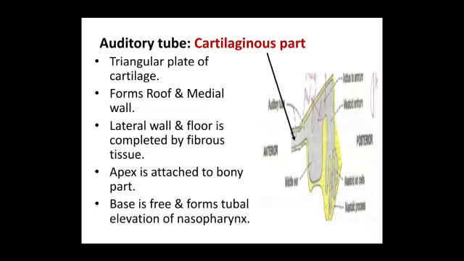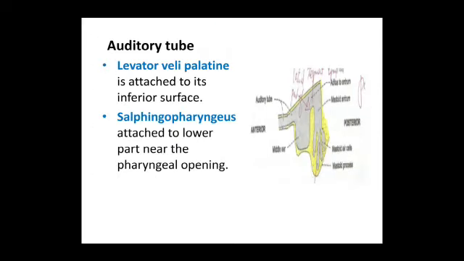It is triangular in shape. It forms the roof and medial wall. Lateral wall and floor are completed by fibrous tissue. Apex is irregular, attached to the bony part. Base is free and it forms a tubal elevation in the nasopharynx. So muscles attached are levator veli palatini attached to its inferior surface and salpingopharyngeus muscle attached to the lower part of the pharyngeal opening.